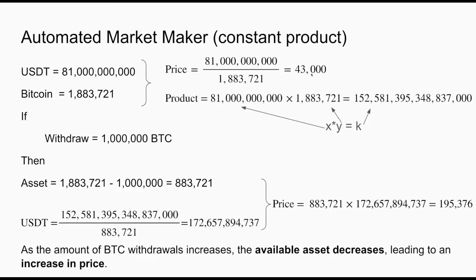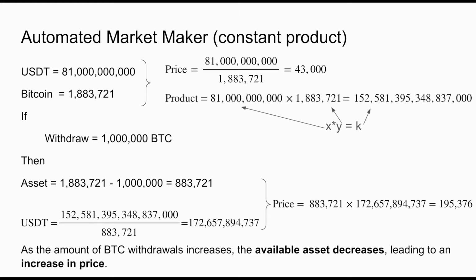The concept of automated market makers is built around the constant product, which is this equation, and the value K, which is the liquidity. When we multiply the number of available Bitcoin by the number of USDT in our pool, we get the liquidity. This is in the quadrillion region in our example, but depends on the pool that you're going to have in your AMM.